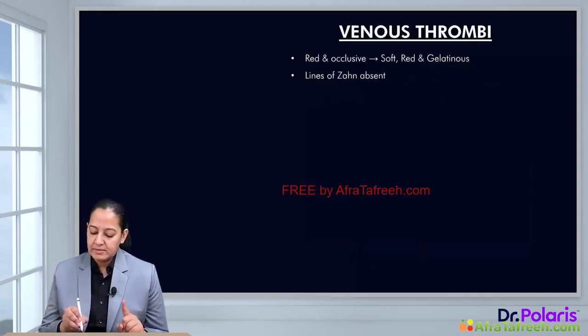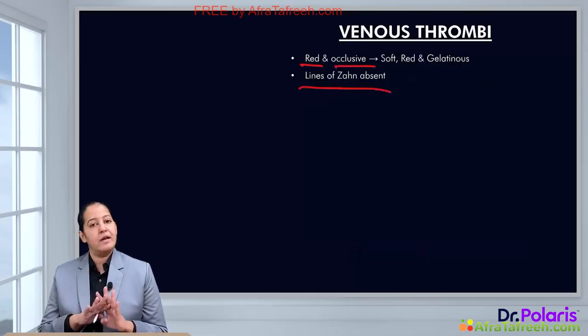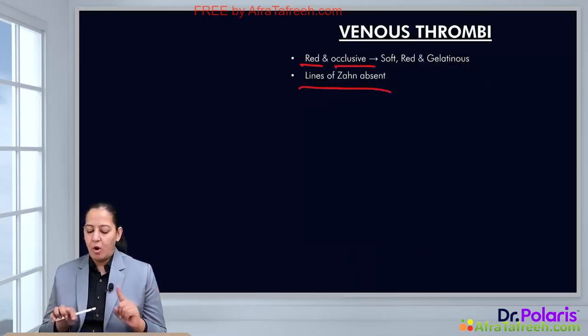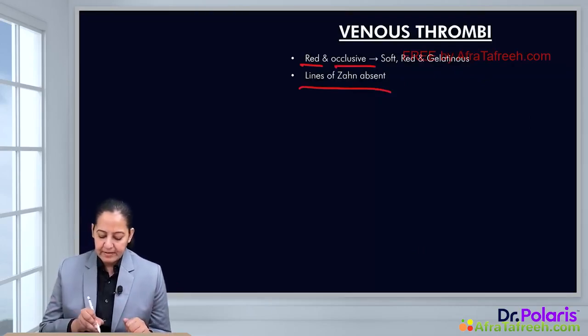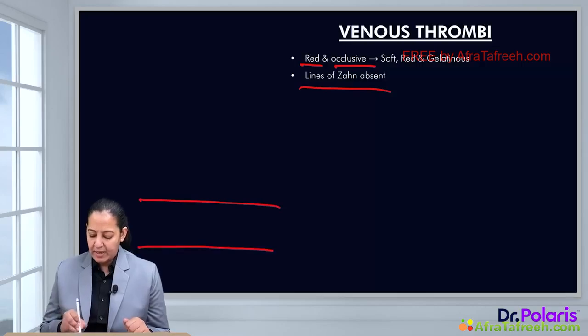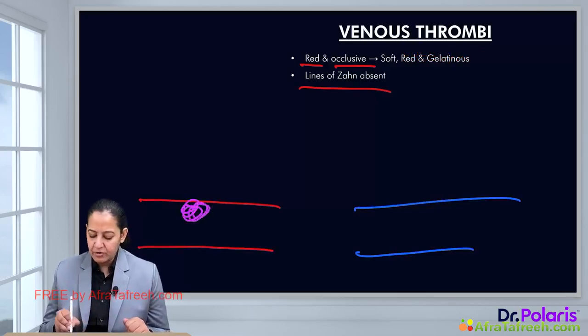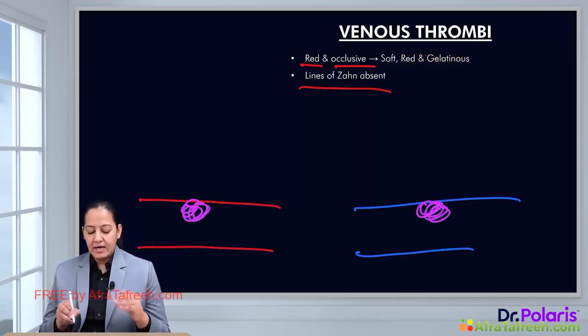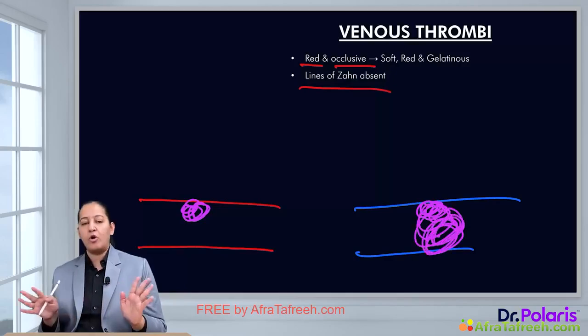Coming to venous thrombus. Venous thrombi are red in color and they are occlusive, and here lines of Zahn are absent. So what do you mean by occlusive and mural? I would like to draw a diagram. This is the artery and this is a vein. I would like to draw a thrombus in both of them. So this is a thrombus inside the artery, this is a thrombus inside the vein. In the artery, it is partially occluding the lumen, but in the vein, it completely occludes the lumen.